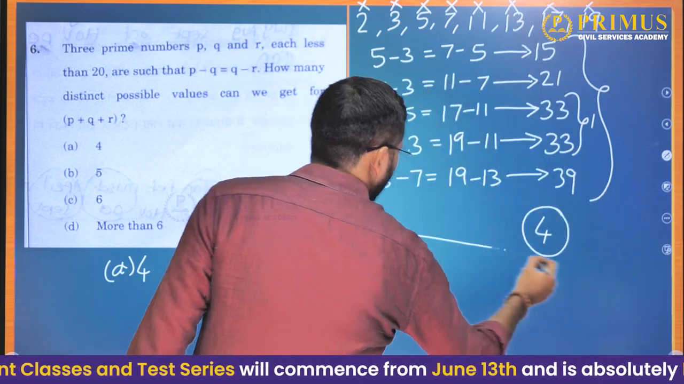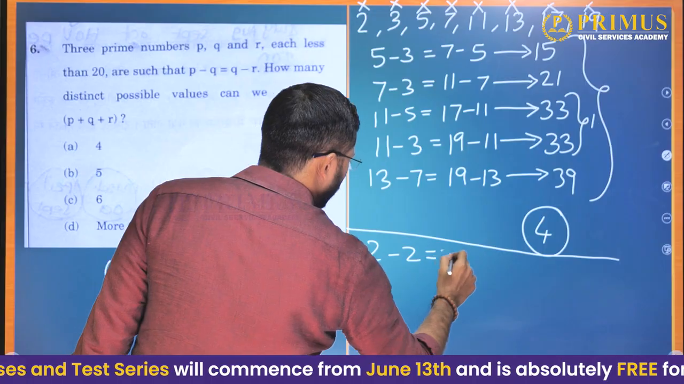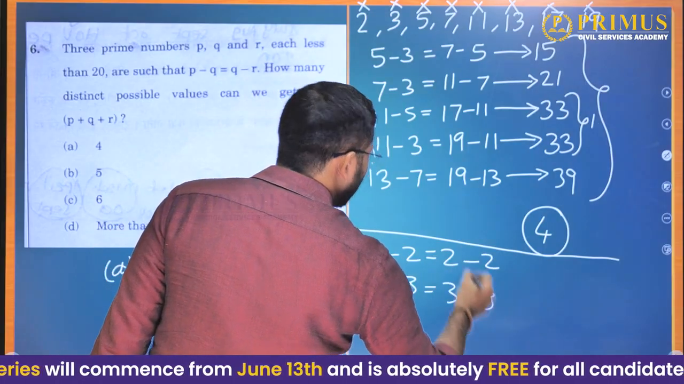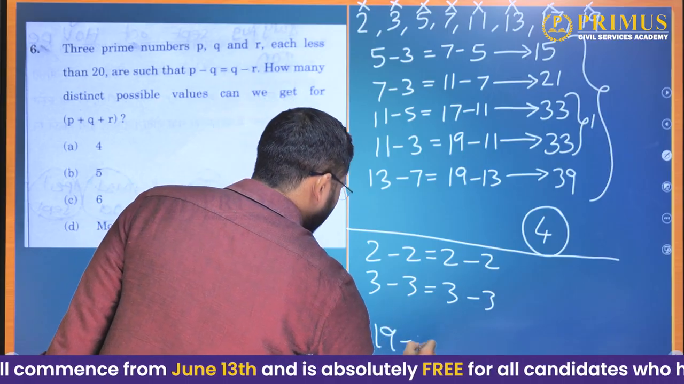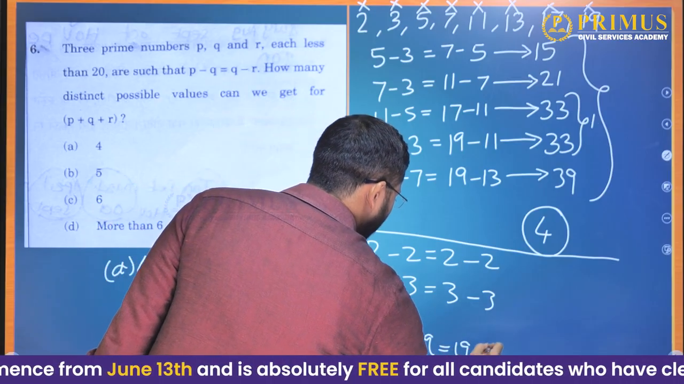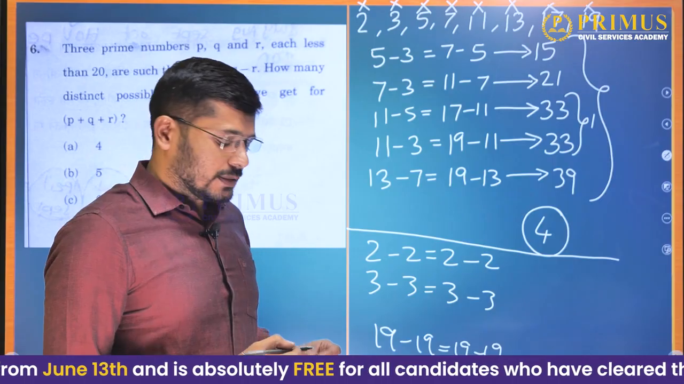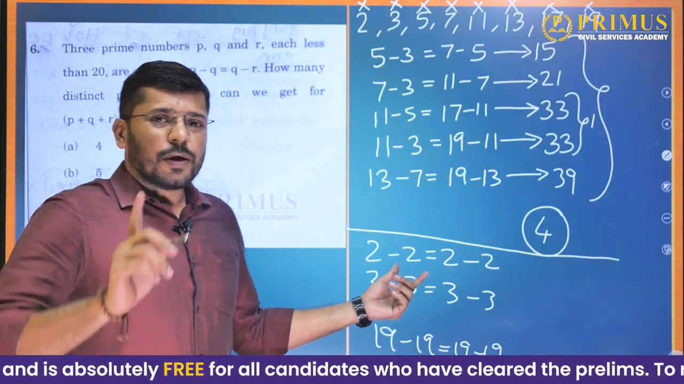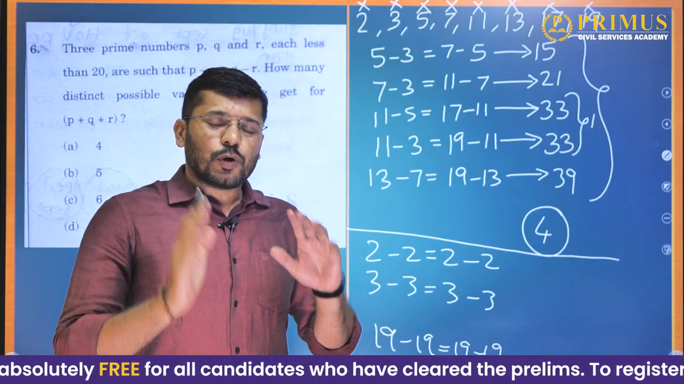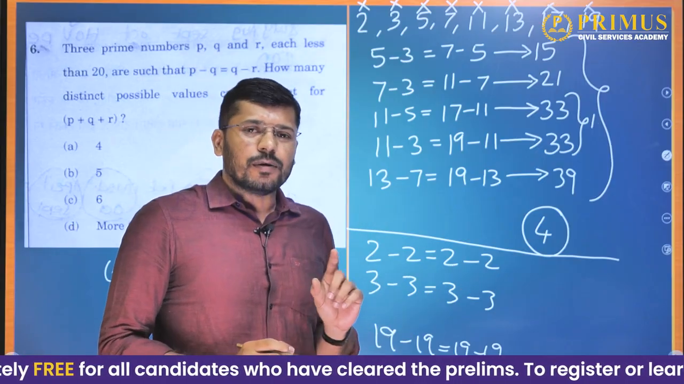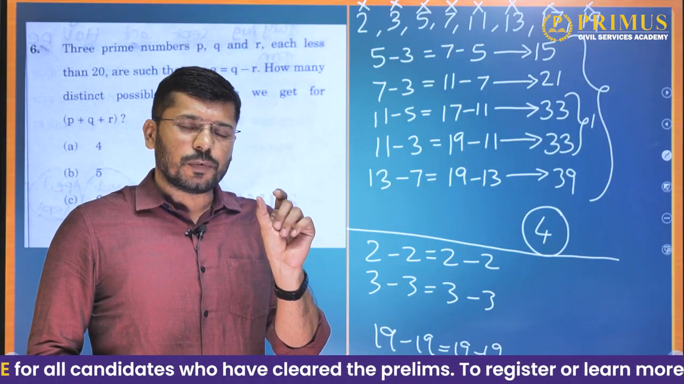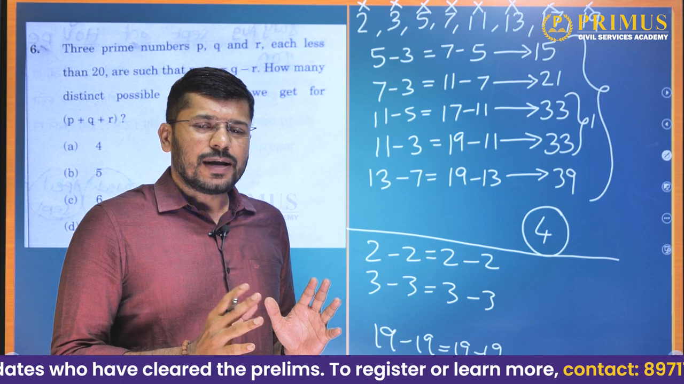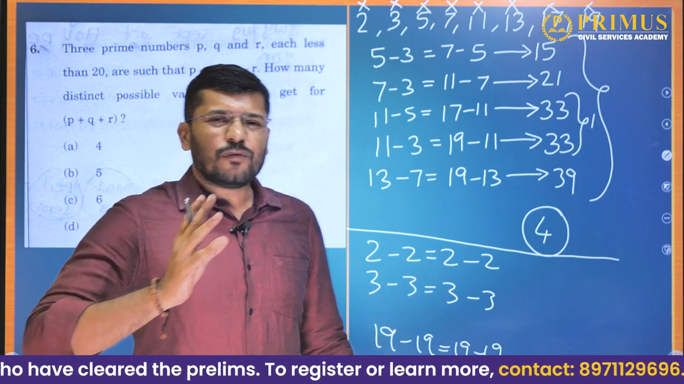because 2 minus 2 is equal to 2 minus 2. 3 minus 3 is equal to 3 minus 3, and so on up till 19 minus 19 is equal to 19 minus 19. Since they have not told us that P, Q and R are distinct, this is a possibility. Whenever they frame such questions, they use correct words like distinct, non-negative, positive. They have used the wordings properly in all the other questions. So here I think they have framed the question wrong.